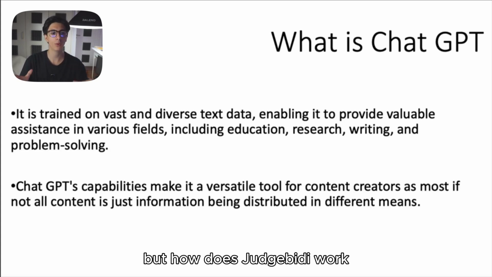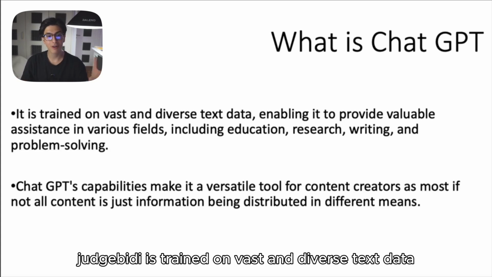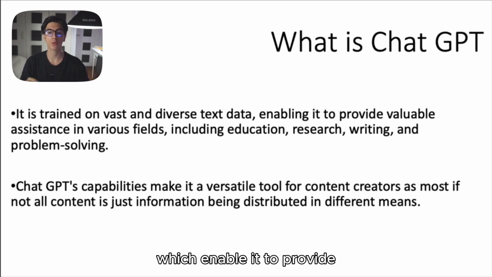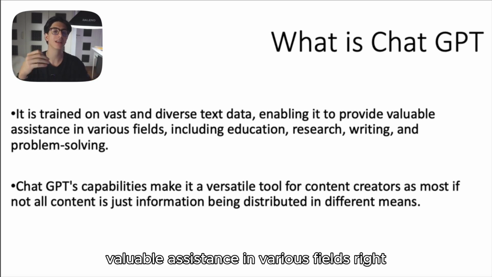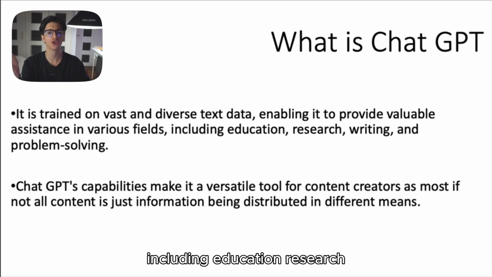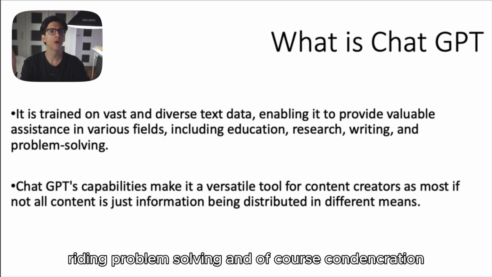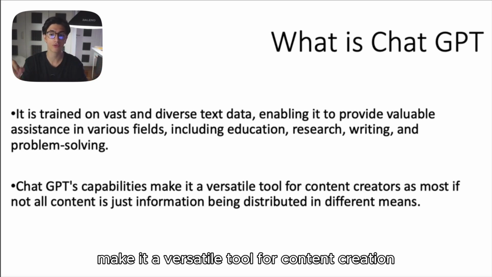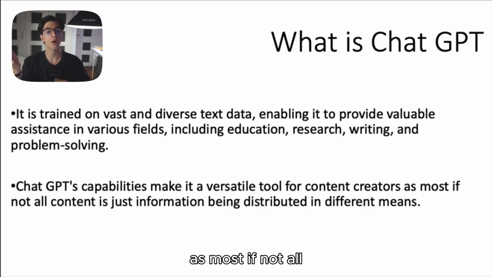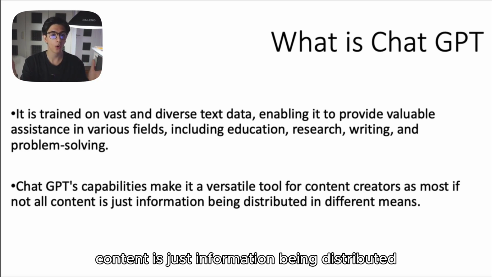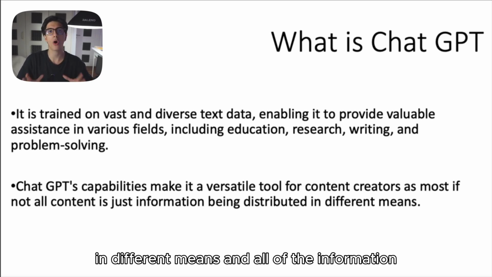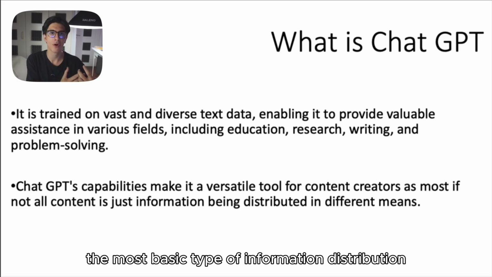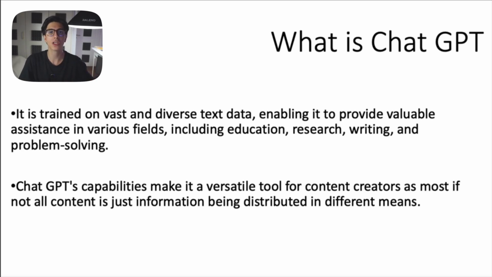But how does ChatGPT work? ChatGPT is trained on vast and diverse text data, which enables it to provide valuable assistance in various fields, including education, research, writing, problem solving, and of course, content creation. ChatGPT's capabilities make it a versatile tool for content creation, as most, if not all, content is just information being distributed by different means. And of all the information, the most basic type of information distribution is what?